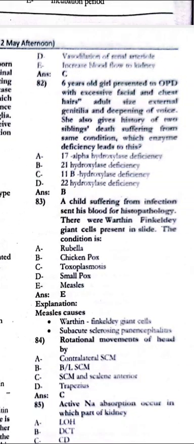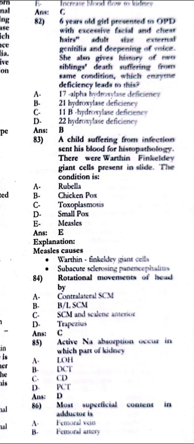The 6-year-old girl presents to the OPD with excessive facial and chest hairs, adult size clitoris and deepening of the voice. She also gives history of two siblings' death suffering from the same condition. Which enzyme deficiency leads to this? 11 hydroxylase deficiency. The child suffering from the infection sent his blood for the histopath. There were Warthin-Finkeldey giant cells present in the slide. The condition is the measles.